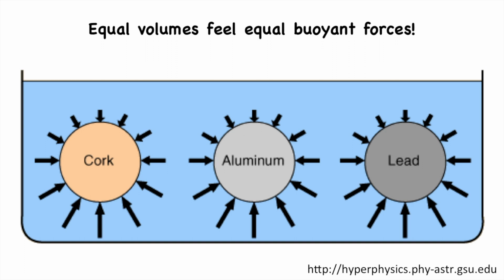However, the behavior of the three balls will certainly be different. The cork will bob up, the aluminium will sink, and the lead will sink more rapidly. The reason is the different weight of the three, and how it compares with the buoyant force. In the case of the cork, its weight is smaller than the buoyant force, while for the other two the weight is bigger.